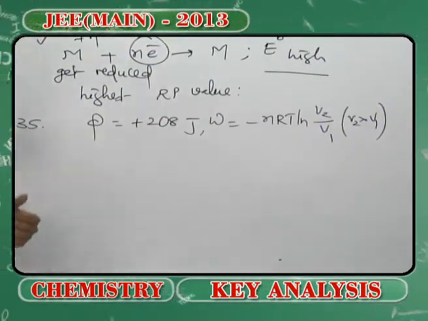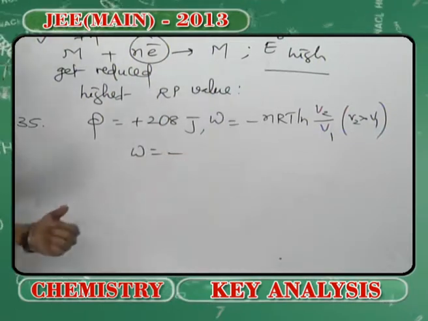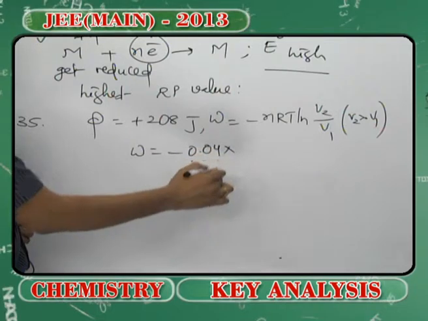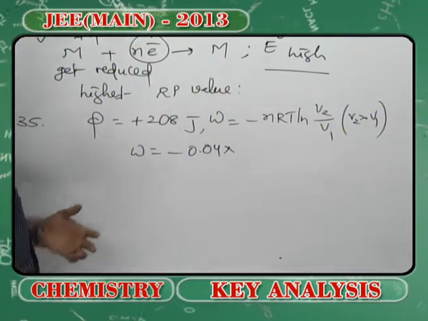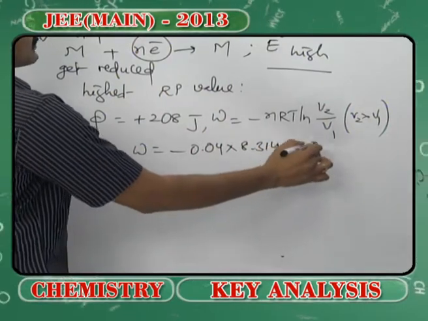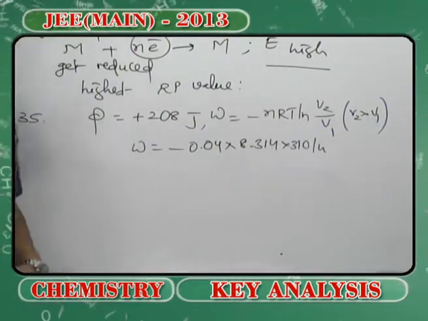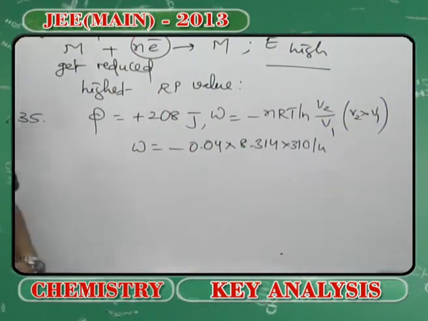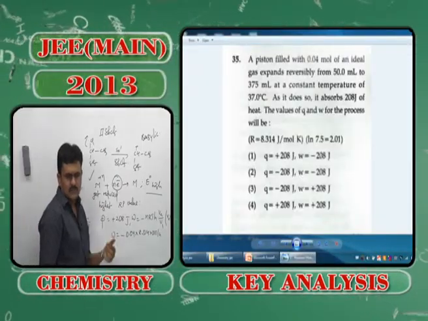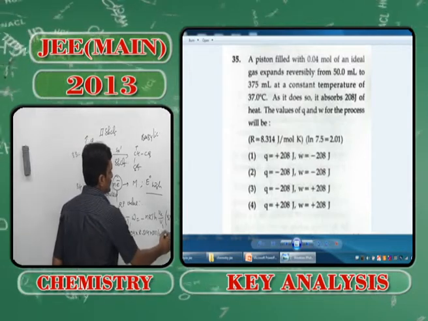Now, when you substitute all the values, the number of moles of the gas is 0.04, and accordingly you substitute the R value and so on, and the temperature is 310 Kelvin, with the natural logarithm of the final volume, which is 375 ml.